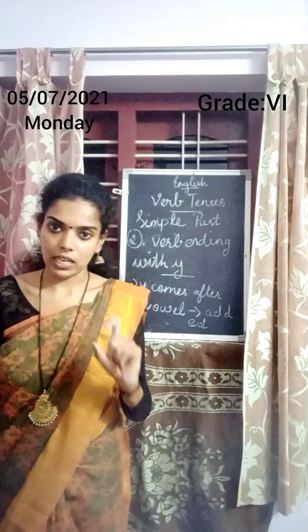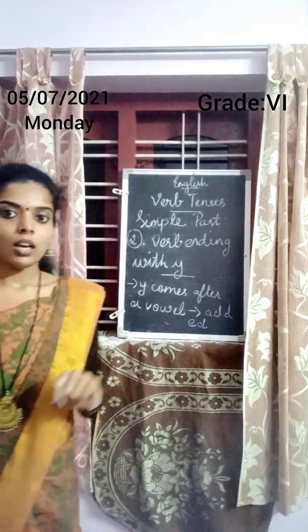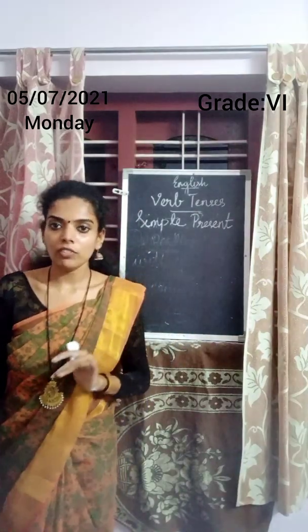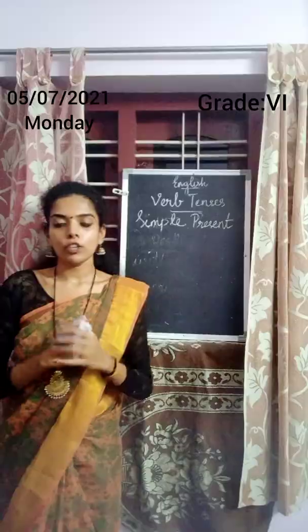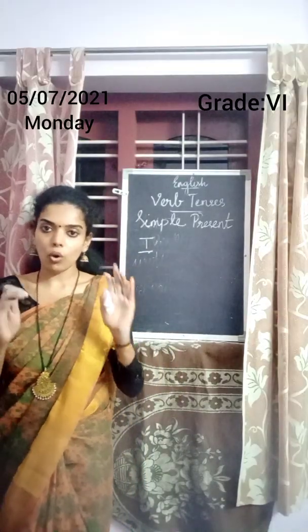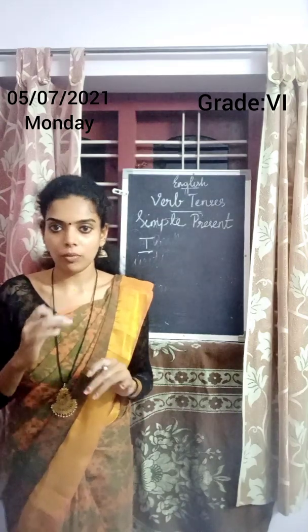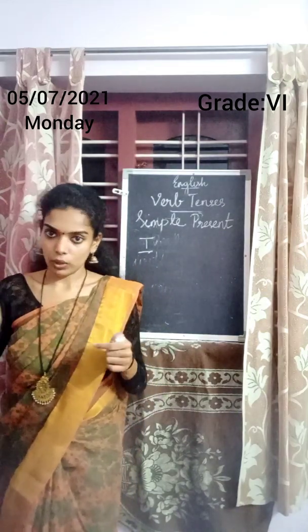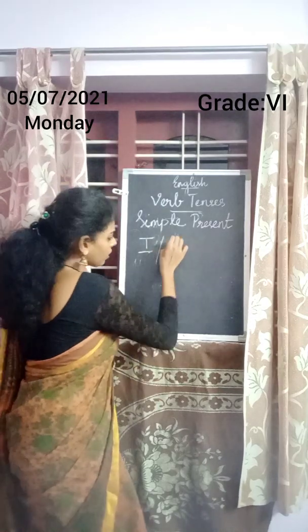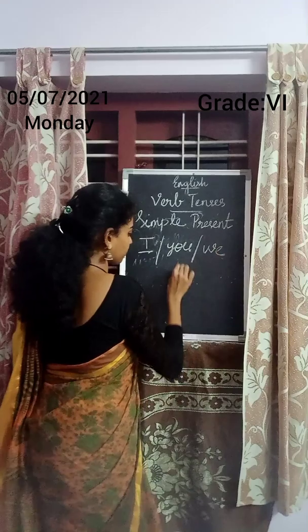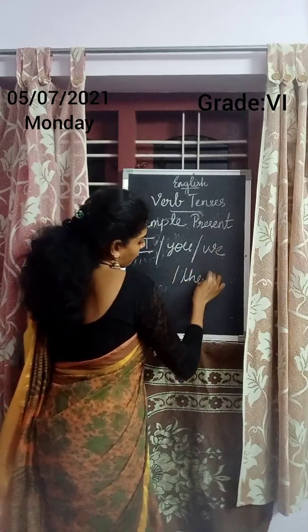So next one is present tense. In simple present, the verb will remain unchanged. The verb won't change if you use the verb with I, you, we, or they.